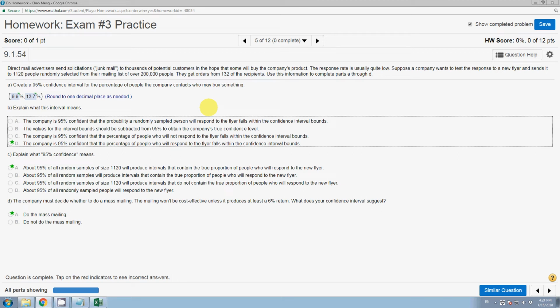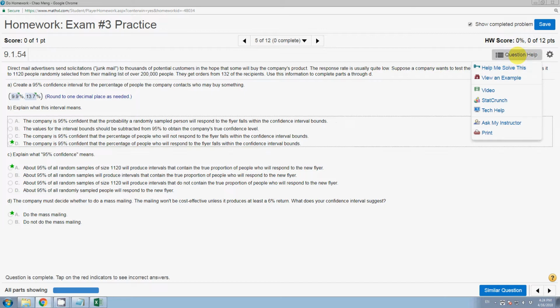This is question number 5. We know this question is about confidence interval, and we want to identify if this question is about proportion or the mean. So if you read the part A question, we know it is about proportion because it says a percentage. It is the confidence interval of the proportion.